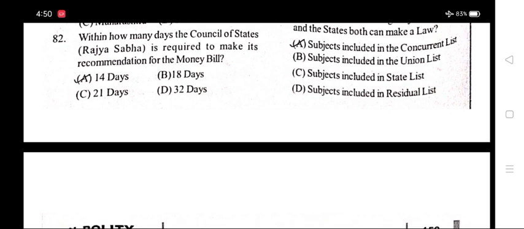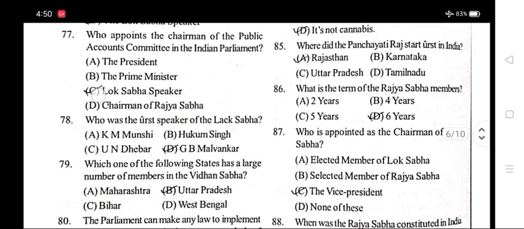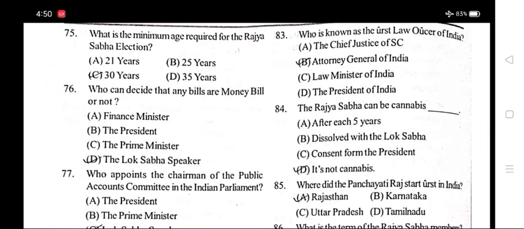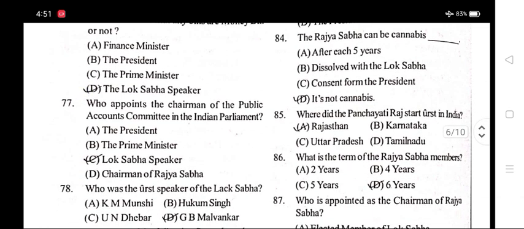Number 82. Within how many days is the Council of States, Rajya Sabha, required to make its recommendation on a money bill? Option A, 14 days. Number 83. Who is known as the first law officer of India? Option B, Attorney General of India. Number 84. The Rajya Sabha can be dissolved? Option D, it cannot be dissolved.